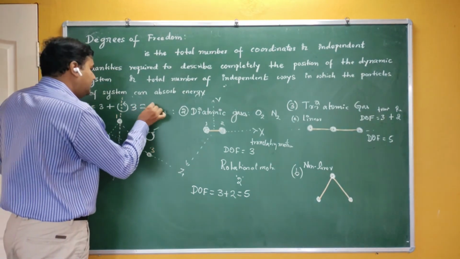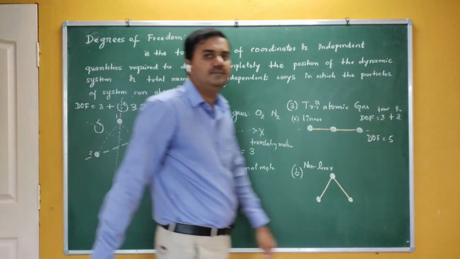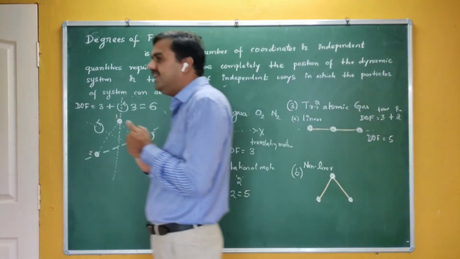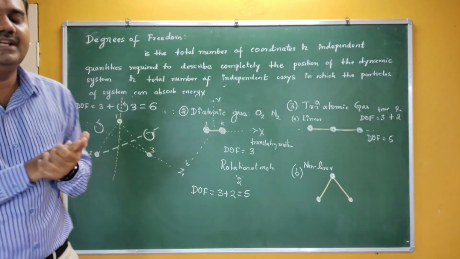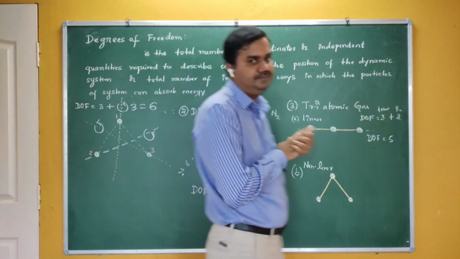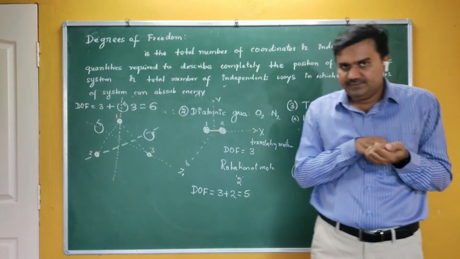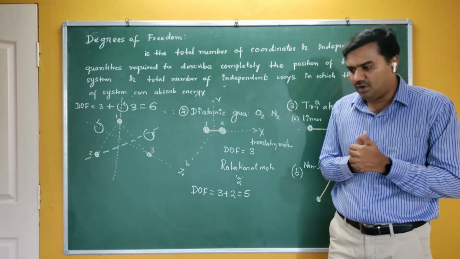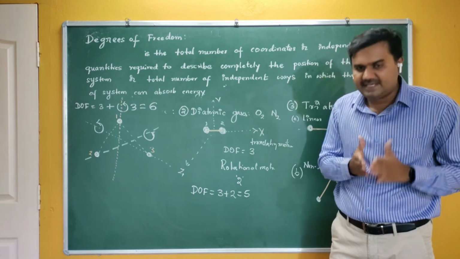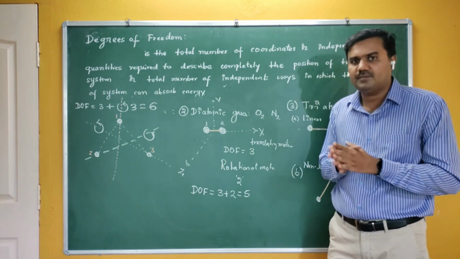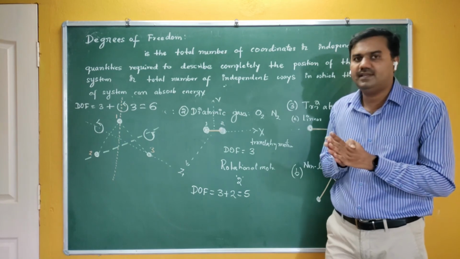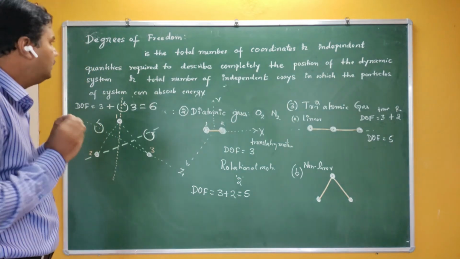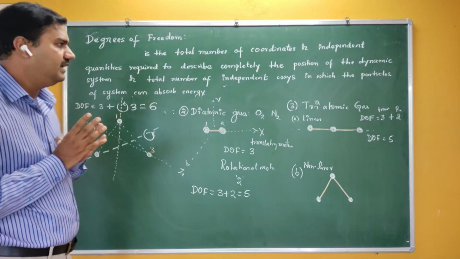So totally how much is it? 3 plus 3, it is 6. So the degrees of freedom for a triatomic gas, if it is non-linear, is 6. Before going into the law of equipartition of energy, in the statement of the law we have a term called degree of freedom. To explain that, I took some definitions and a few examples to give a rough picture about the degree of freedom.